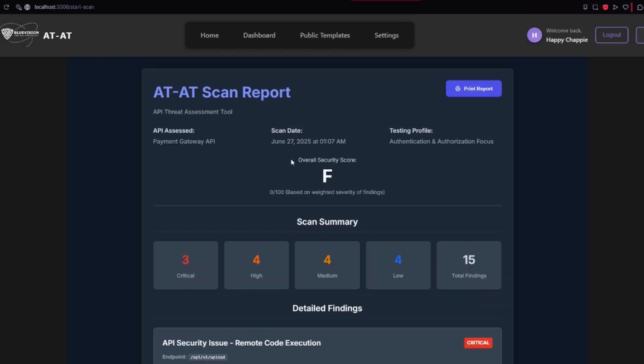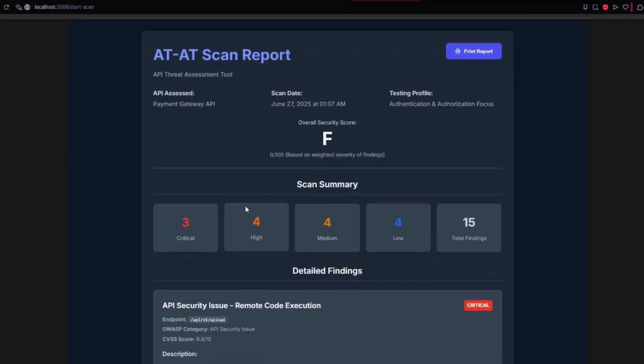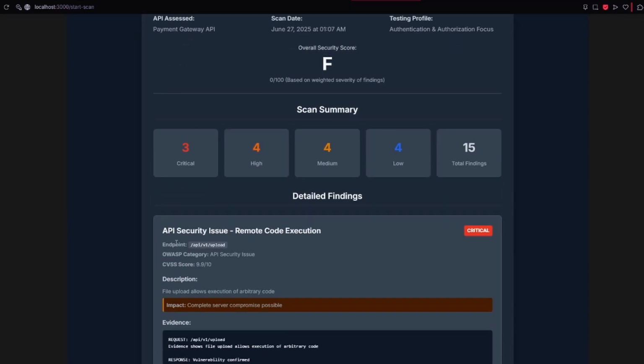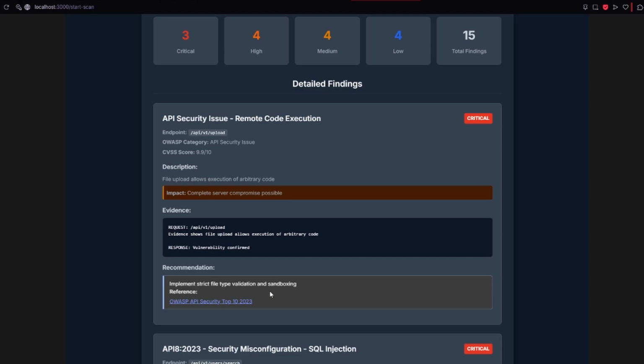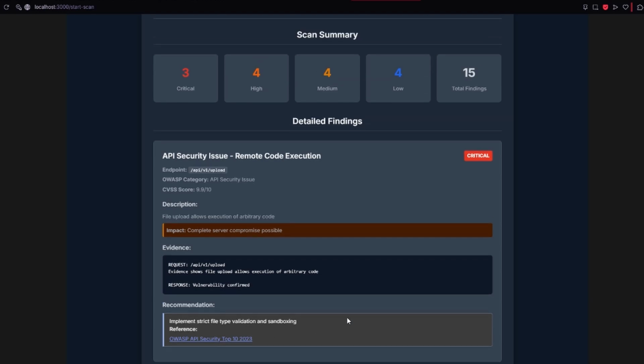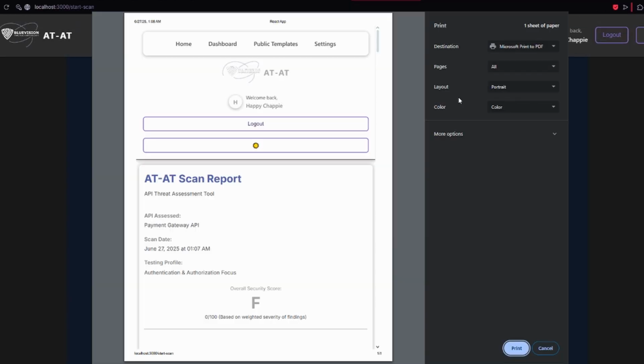The scan now creates a report and gives you feedback based on the critical, high, medium, low vulnerabilities that have been found. The API security issues, remote code execution, then we can give you feedback and description based on what the problem is and give you a solution or a recommendation on how to fix it. For instance, we gave you a link to a top 10 2023 issue detection. We can also export the report as a PDF.